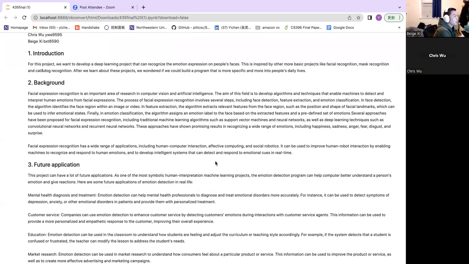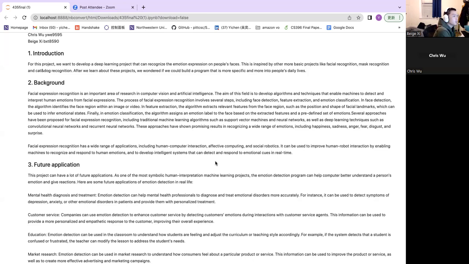In face detection, the algorithm identifies the face region within an image or video. In feature extraction, the algorithm extracts relevant features from the face region, such as the position and the shape of facial landmarks, which can be used to infer emotional states. Finally, in emotion classification, the algorithm assigns an emotion label to the face based on the extracted features and a predefined set of emotions.